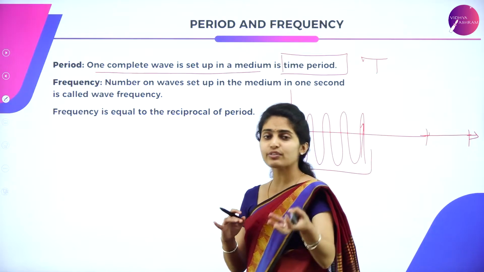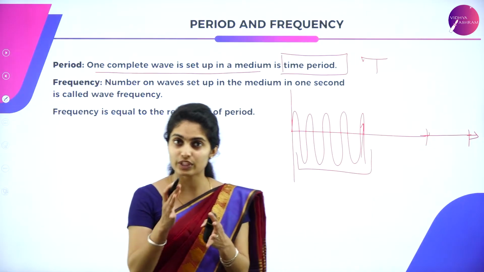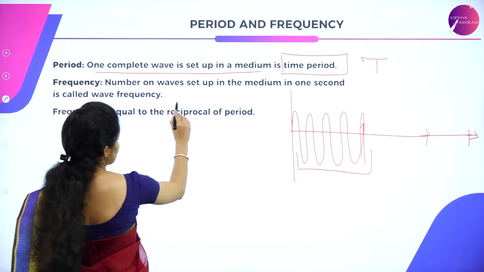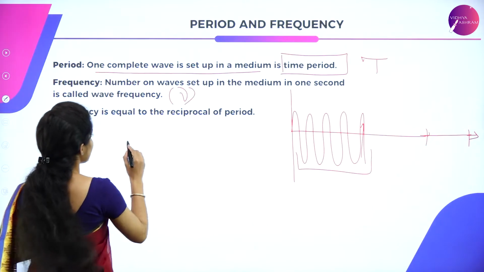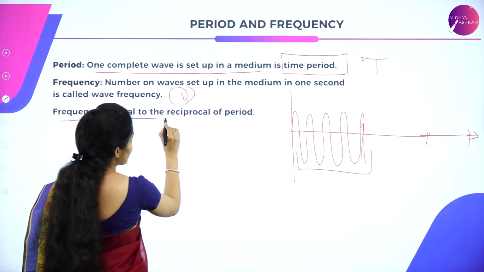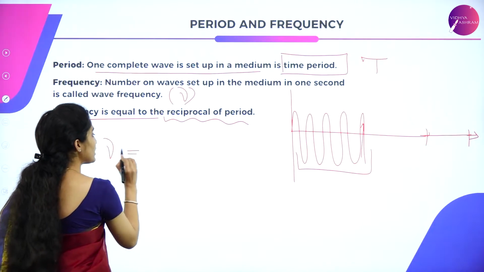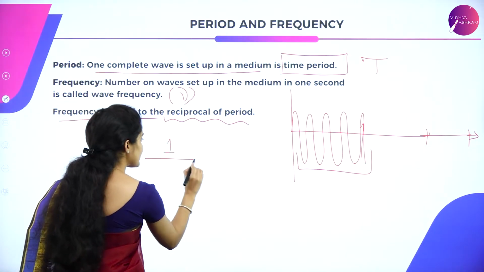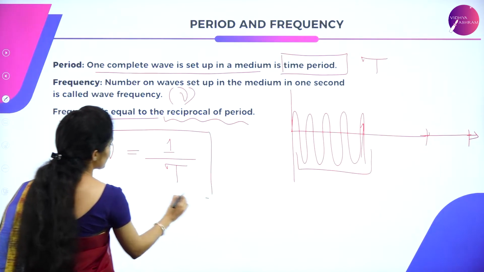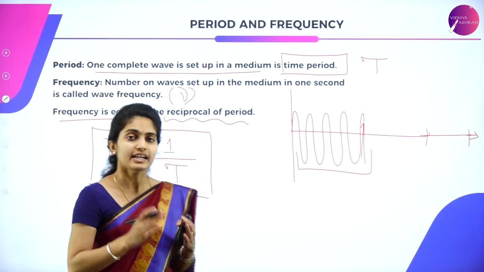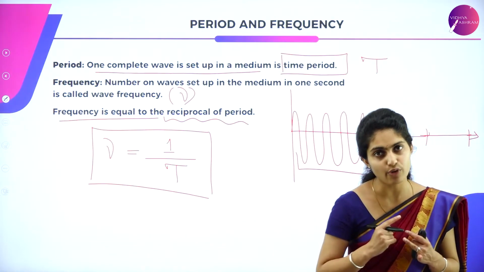So how will you give this frequency? Frequency is given as, suppose you consider this nu as the symbol of frequency, then the frequency is equal to the reciprocal of the period. So frequency is always equal to the reciprocal, which means the inverse of the time period T. So this is the relation between frequency and time period. I hope you're clear with the period as well as frequency for now.